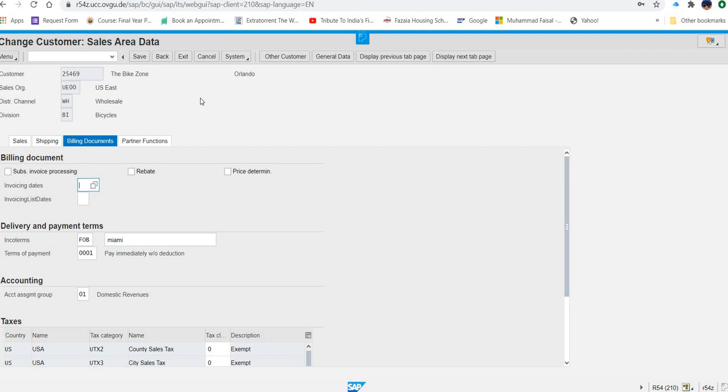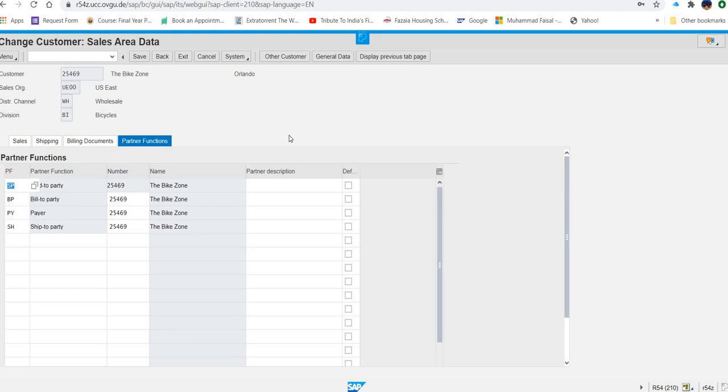Now what we have to enter in the sales area data screen partner function tab. So where is the partner function tab? Here. Partner function tab. Now in this partner function tab, they are asking us to enter the following. In the next empty row, next empty row means this row. This is the empty row. They are asking us to enter CP for PF. Where is the PF? This is the PF heading. So under this heading, you have to put CP. Okay. Then what you have to do?